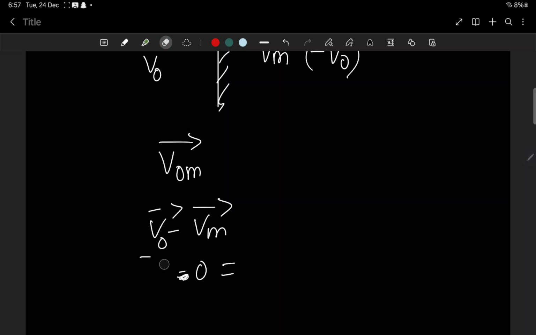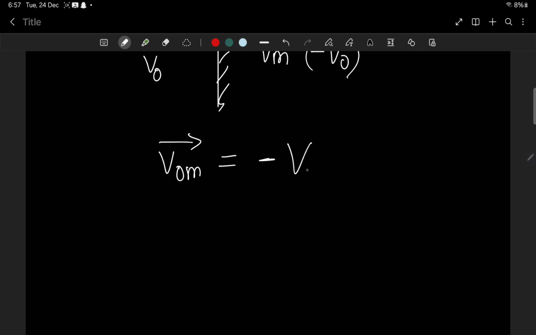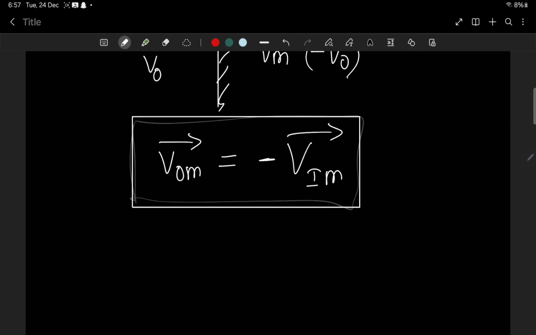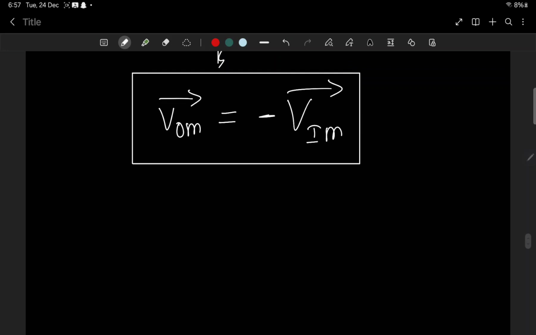Look, I'm stammering because I have to complete this. This is not really in your syllabus, so we'll be moving fast. The velocity of the object with respect to the mirror will be minus the velocity of the image with respect to the mirror. This is the equation. Please learn this equation by heart. Only this equation is needed to solve the questions.